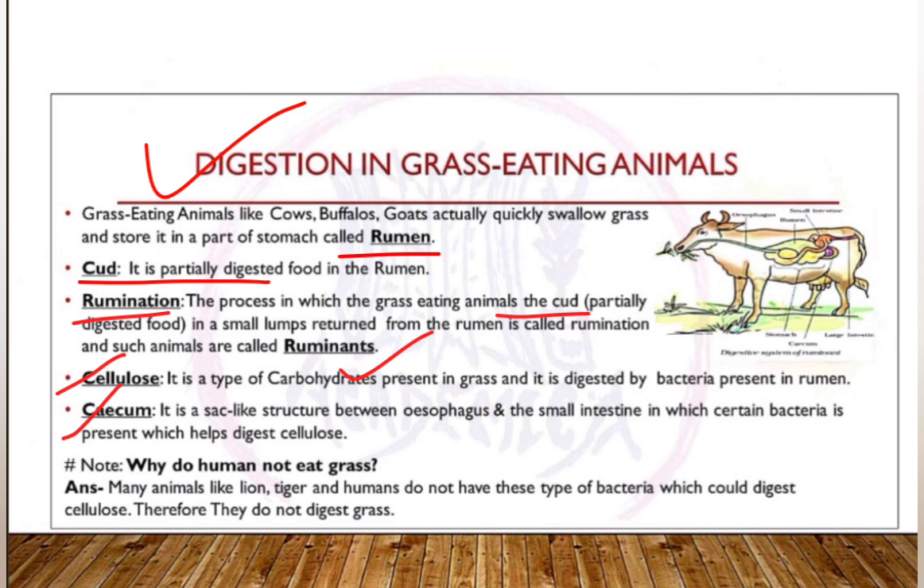If we look at the diagram given on the right top of the slide, we can also find a part called cecum, a sac-like structure between the oesophagus and the small intestine, in which certain bacteria are present which help them digest cellulose. This is why humans cannot digest grass, because we do not own such bacteria in our cecum, in between the small intestine and the oesophagus.